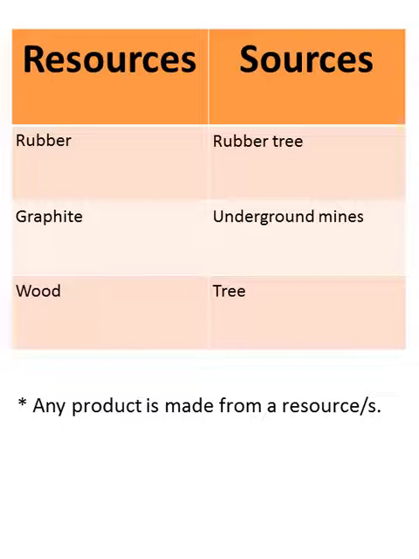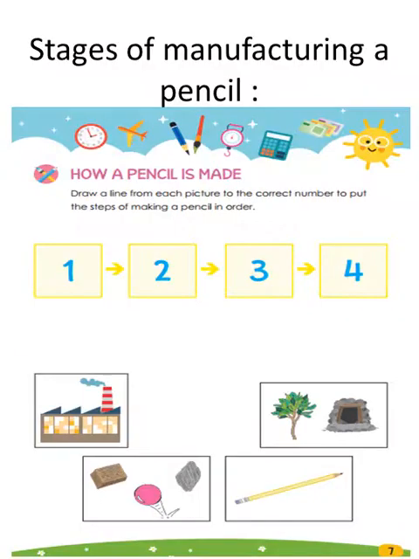And any product is made from resources. How can we make it? We have to know the stages of manufacturing a pencil. What is the meaning of manufacturing? Manufacture means to make. So manufacturing is making, the stages of making a pencil. But here they are not in order. We will match the number with the picture.